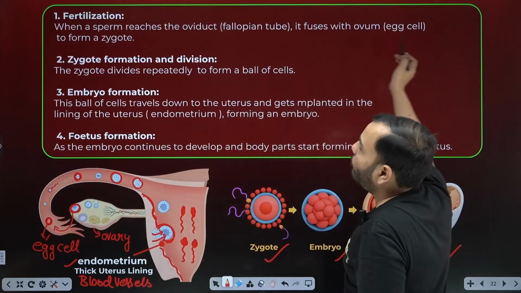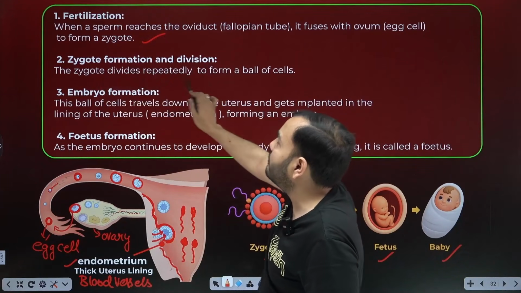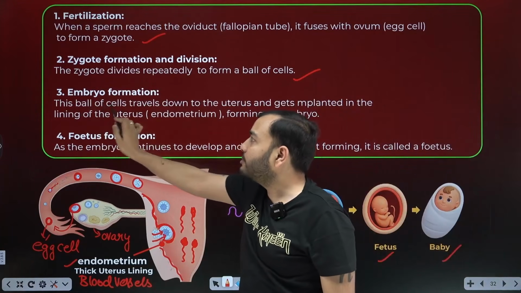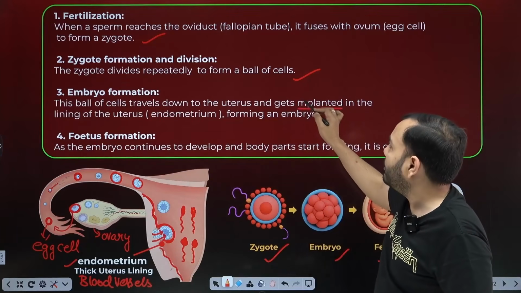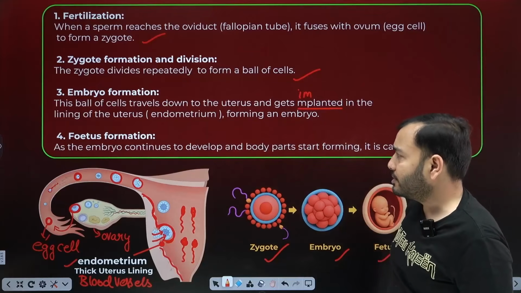It fuses with the ovum to form a zygote. The zygote divides repeatedly to form a ball of cells, which is the embryo. This ball of cells travels down to the uterus and gets implanted in the lining of the uterus.